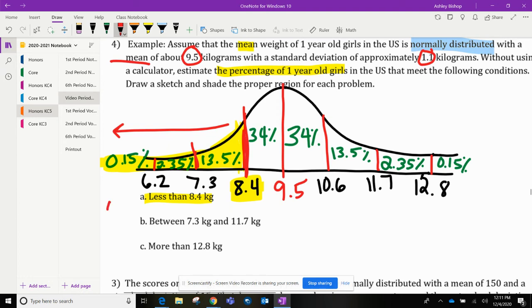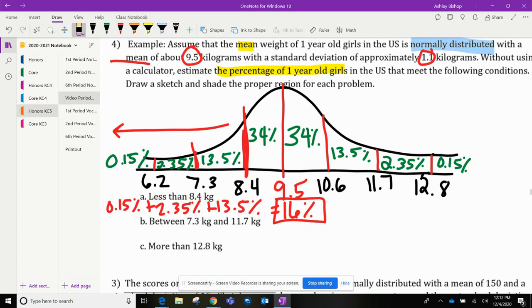So I'm going to go ahead and add them together. 0.15% plus 2.35% plus 13.5%. If you pause this and put this in your calculator, you will get a total of 16%. So 16% of the population of 1-year-old girls that were surveyed weighed less than 8.4 kilograms. Okay, so I add those together. I want to see your equation. I want to see this equation. That's how you show your work for those problems.